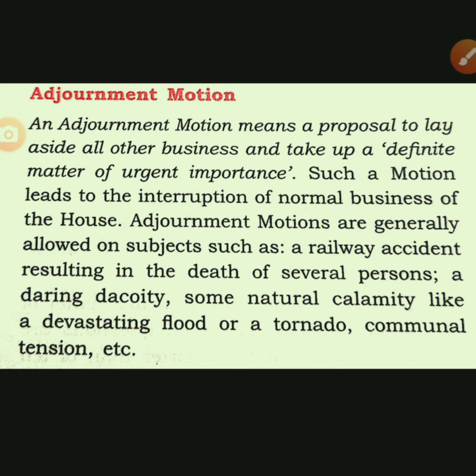Adjournment motions are generally allowed for subjects such as a railway accident in which many people have died. One more thing, natural calamity: suddenly an earthquake comes in the country, so the house may be adjourned by the speaker. Some tornado, or communal tension, also in case of communal riots the house may be adjourned. Adjournment of the house is totally on the knowledge of the speaker. The speaker decides whether the house is to be adjourned or not.